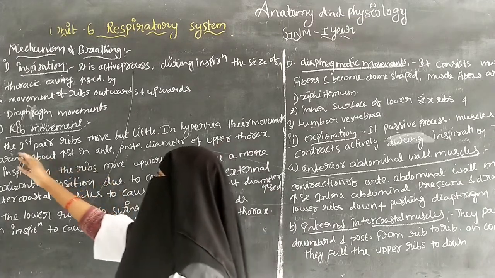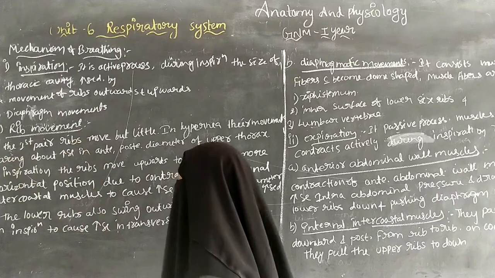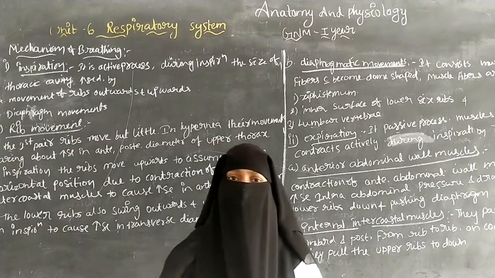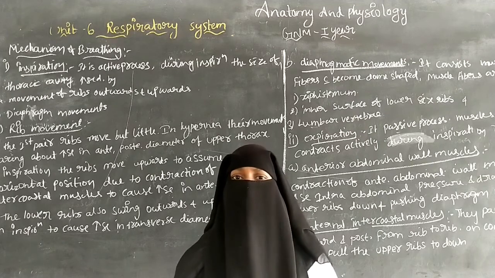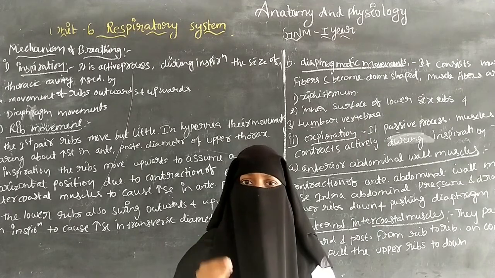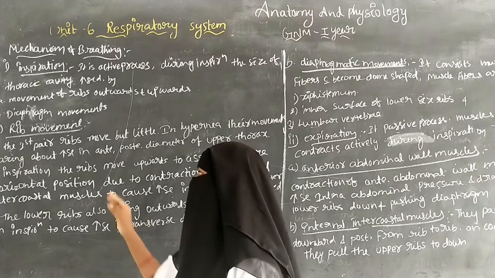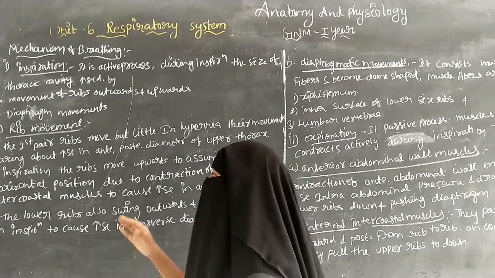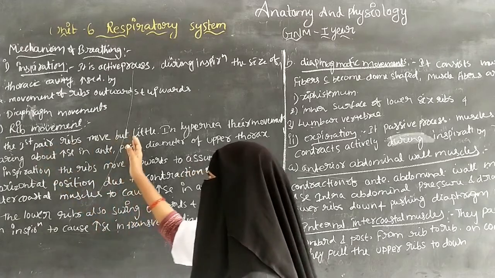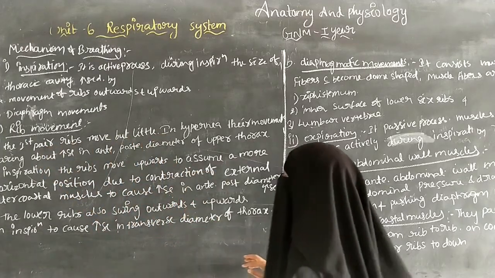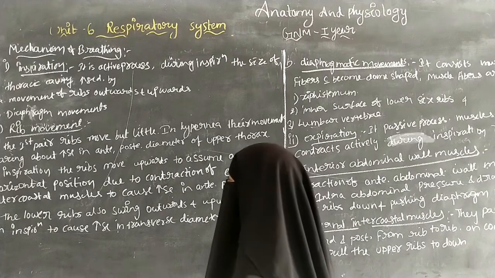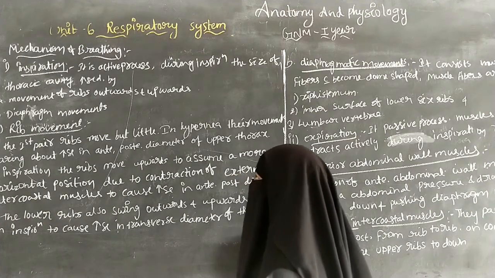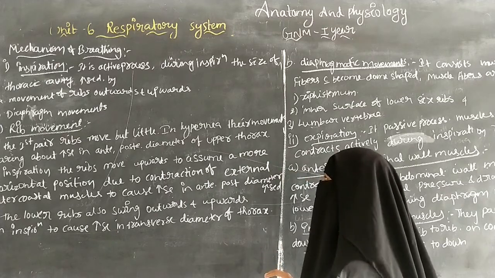The first pair of ribs moves but little. In hyperpnea, their movement brings about an increase in the anterior and posterior diameter of the upper thorax.